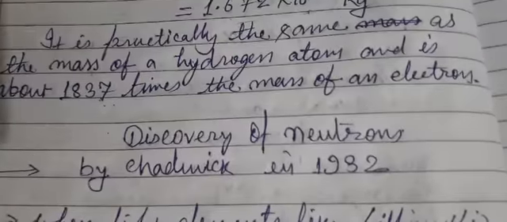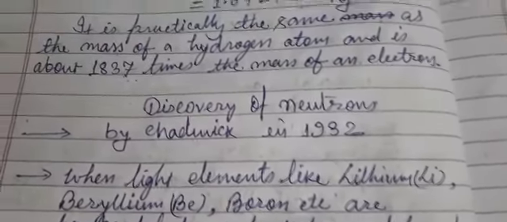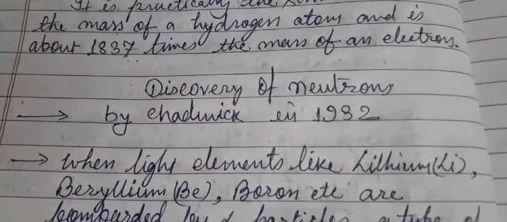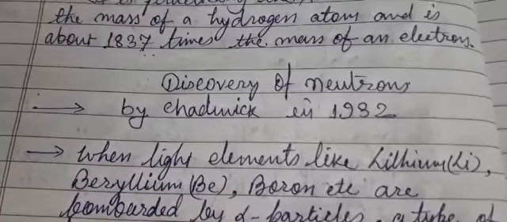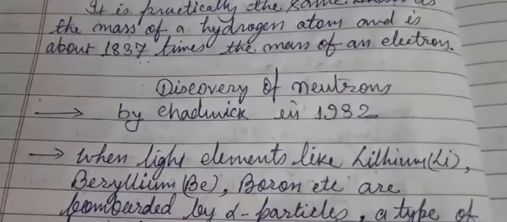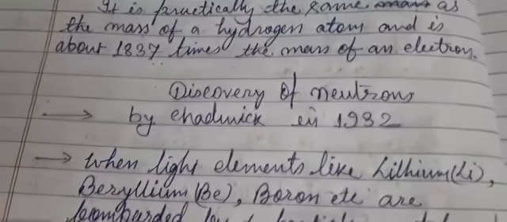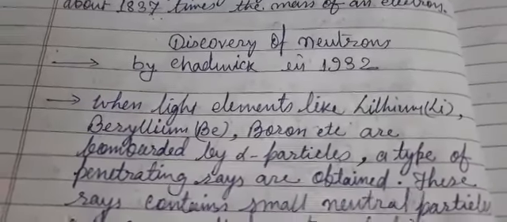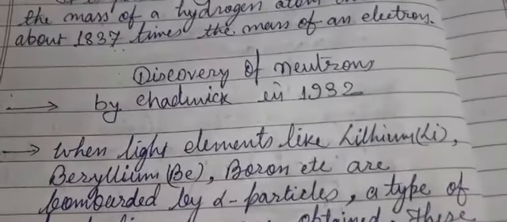Now the next thing is the discovery of the neutron. The proton is discovered, the electron is discovered, so the neutral nature of the atom is explained, but the mass remains unexplained. The atomic mass of the atom should be explained. Then the discovery of the neutron takes place.